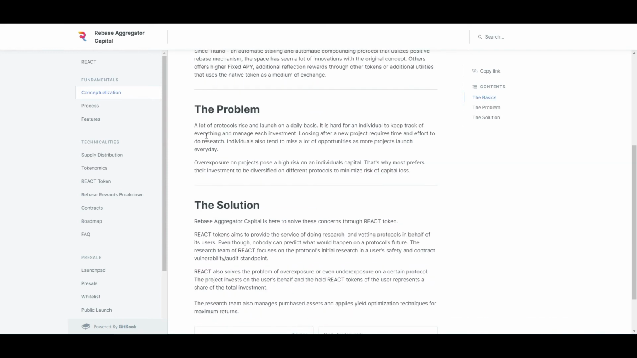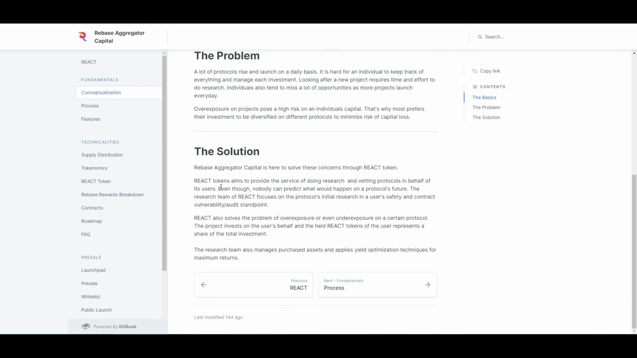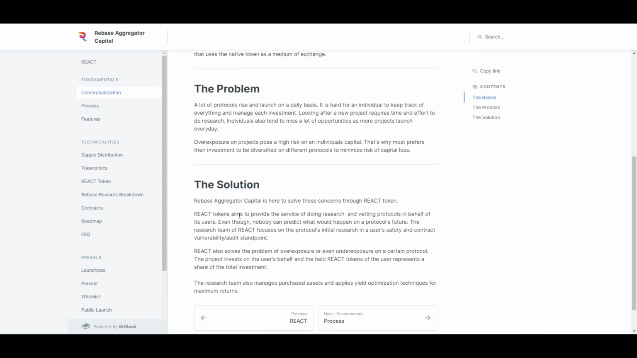The problem that they are trying to tackle is that a lot of protocols rise and launch on a daily basis. It is hard for an individual to keep track of everything and manage each investment. Looking after a new project requires time and effort to do research, and it also tends to miss a lot of opportunities as more projects launch every day. So this is the solution. It aims to provide the service of doing research and vetting protocols on behalf of its users. They are basically doing the research on your behalf and investing your capital into these different crypto projects which are already established and the new ones that are coming every day.